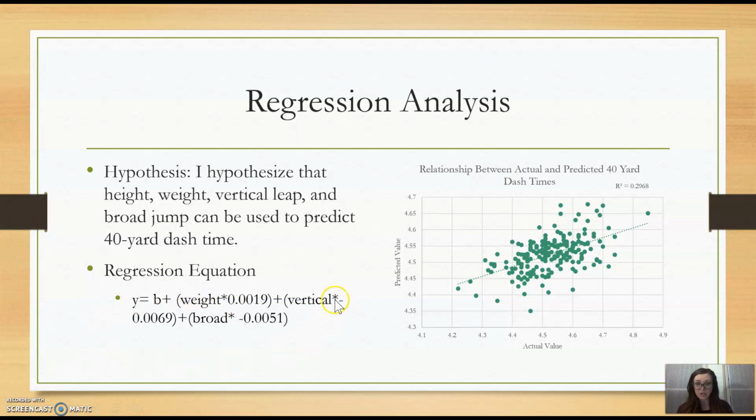And here is my regression equation and my scatter plot that shows the relationship between actual and predicted 40-yard dash times. And so you can see the predicted value, the actual value, and then my R-squared value is where I found that percentage.